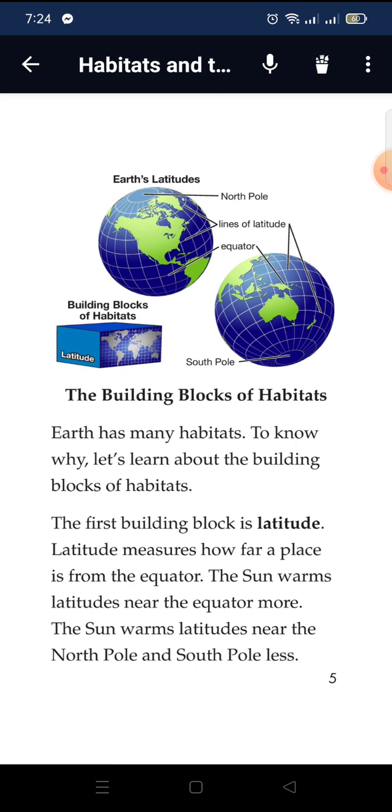The building blocks of habitats. Earth has many habitats. To know why, let's learn about the building blocks of habitats. The first block is latitude. Latitude measures how far a place is from the equator. The sun warms latitudes near the equator more. The sun warms latitudes near the North Pole and the South Pole less.